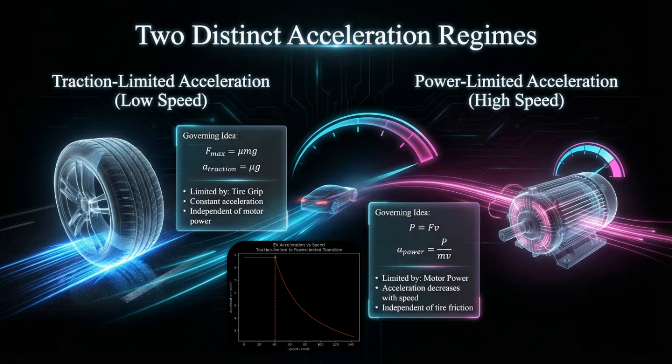So in summary, at low speed, acceleration depends on road grip. At high speed, acceleration depends on motor power. Understanding these two regimes explains why vehicles launch strongly from rest but gradually lose acceleration as speed increases.